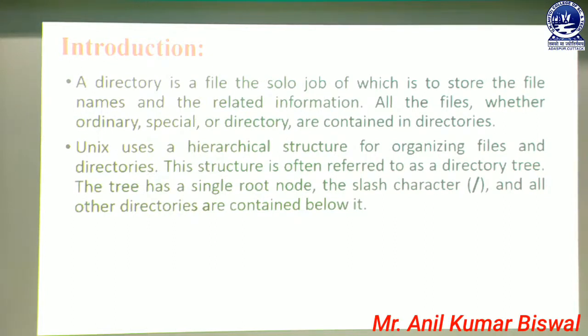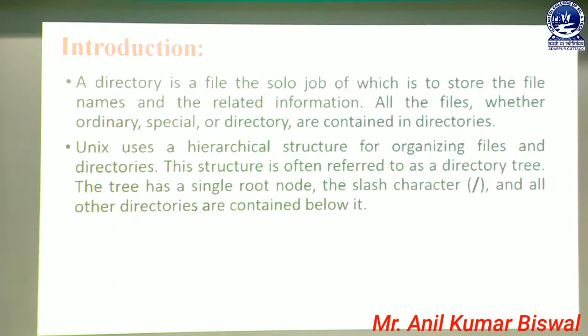Next we are going to discuss the real use of Unix. Unix uses a hierarchical structure for organizing files and directories. This structure is often referred to as a directory tree, and the tree has a single root node. That single root node is denoted by a slash character, the forward slash, and all other directories are contained below it.